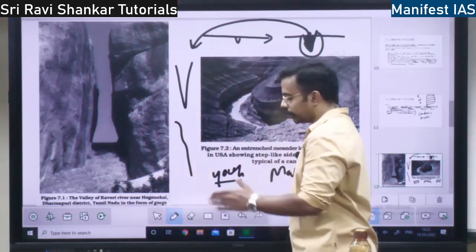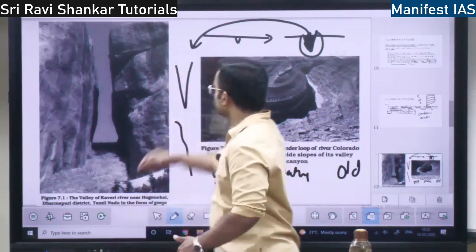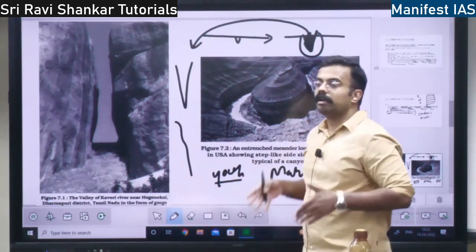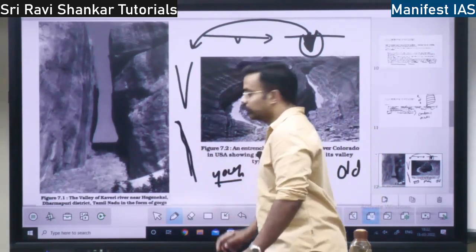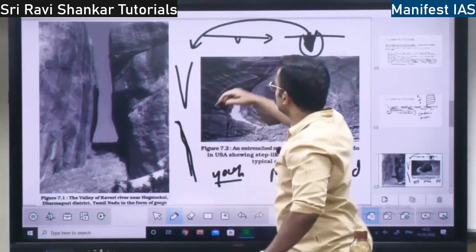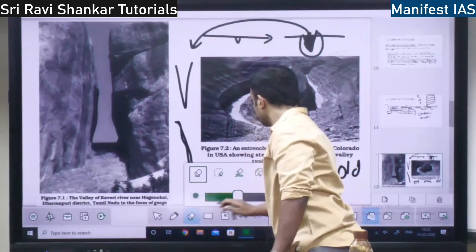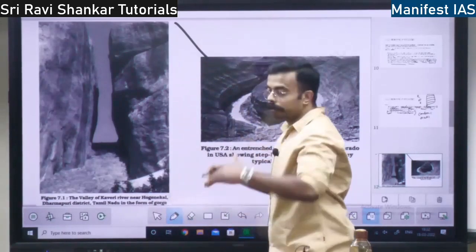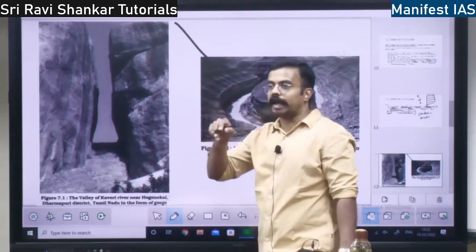In the youth stage, there will be steep cutting. Steep cutting means this type of cutting. V-shaped cutting of the valleys will take place because the gradient will be steep. When water flows over this, first it will be flowing as a sheet, later it will form a gully and a valley.